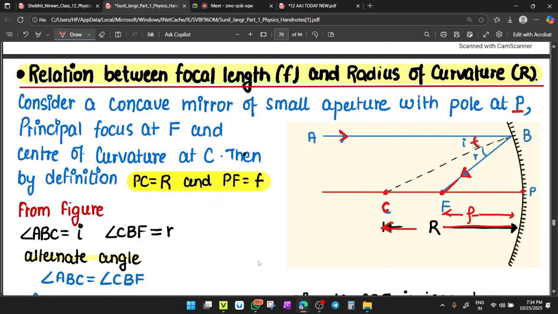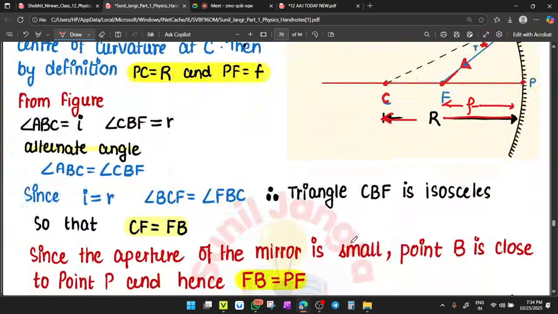Now check here. This is angle of incidence and this should be angle of reflection. Agree? The above one is I and the below one angle is R. Consider a concave mirror of a small aperture with pole P, principal focus F and center of curvature C. Then by definition, PC equals R and PF equals small f.